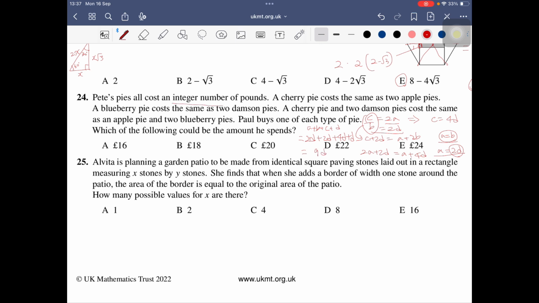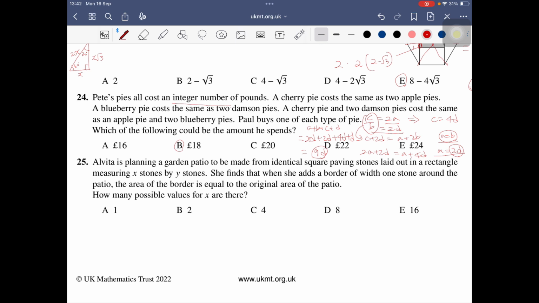So all costs are integers, which means he needs to pay an amount of money which is a multiple of 9. So among the options, only this is the multiple of 9. So this is the answer.